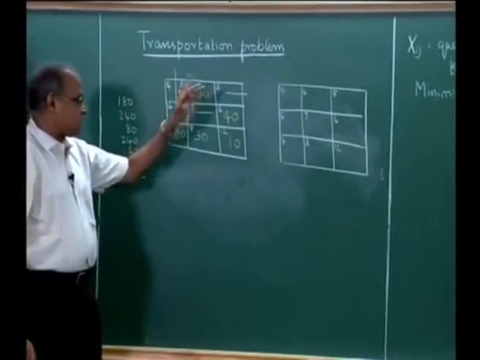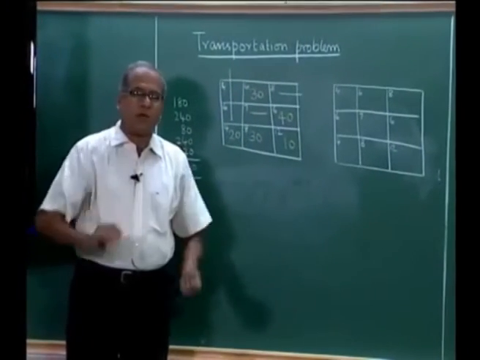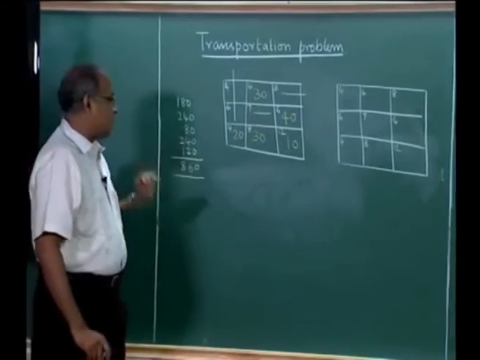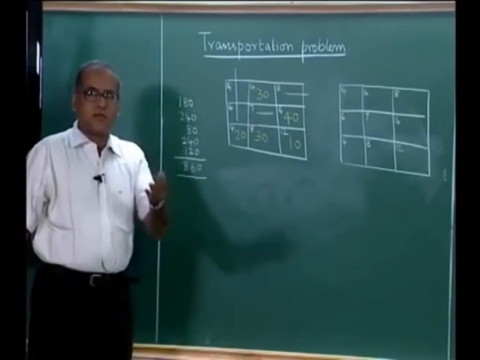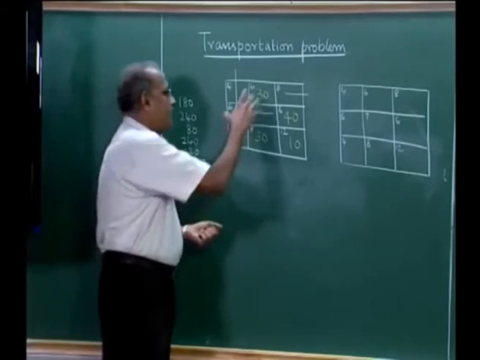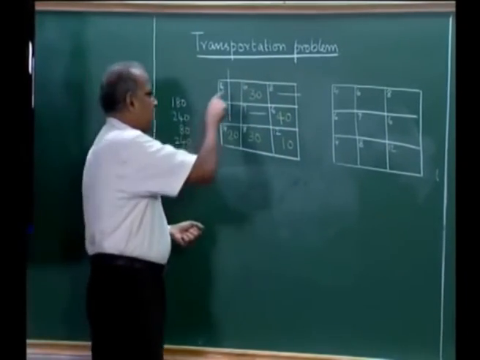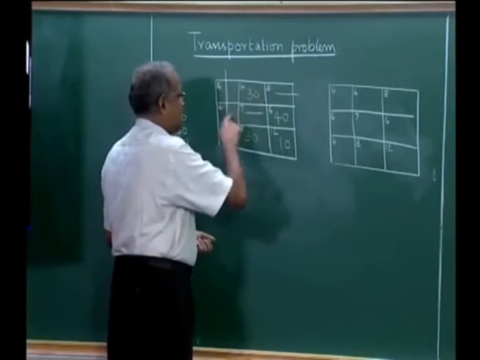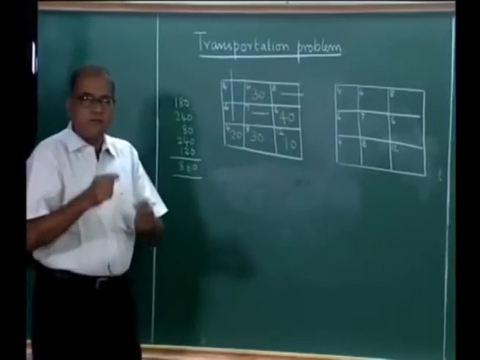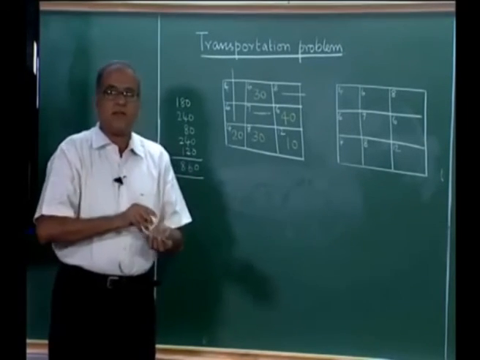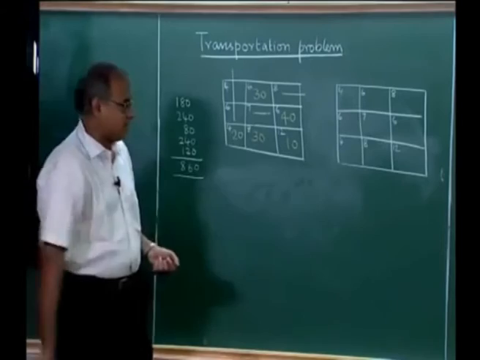Now, if this solution is not the one that has the minimum cost, then there is some other solution that has a cost lower than this, and such a solution is expected to have at least one different allocation. So, right now there are 4 places where there is no allocation. So, we check if any one of the presently unallocated positions can actually get an allocation.